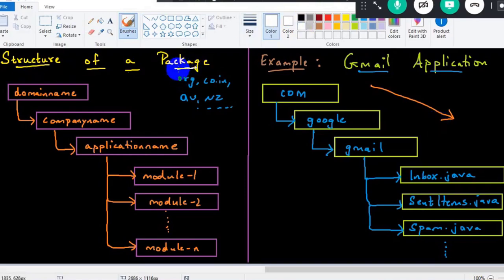Always, whenever you create a package, make sure that it is in lowercase. It's a good practice to use lowercase. Look at the package names, everywhere it is lowercase. It's not that if you give uppercase it will throw an error, but it's a good practice. I'll show it to you. Got the clarity? Shall we see a quick practical example here?